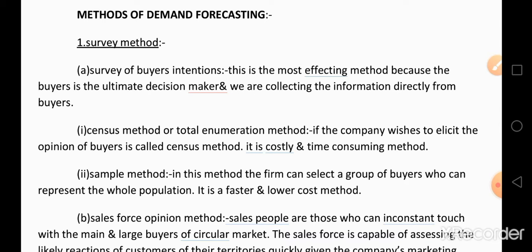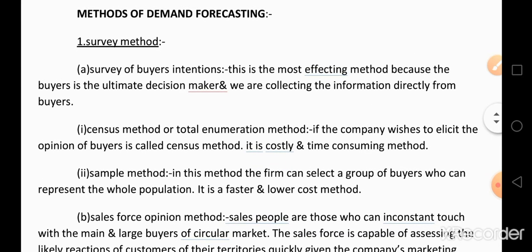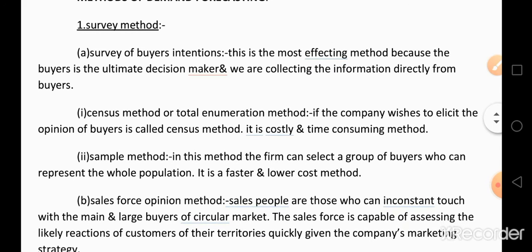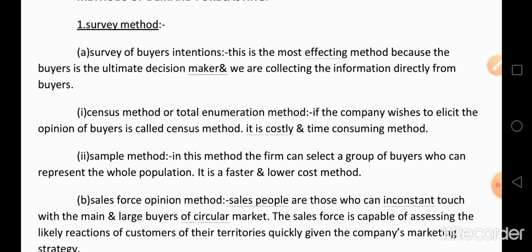It depends completely upon the buyers' purchasing, their taste and preference, and their purchasing capacity. Collecting the information from the buyers is called a survey of buyers' intention. In this survey, information is collected by two types of methods.